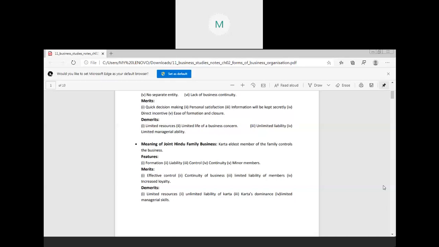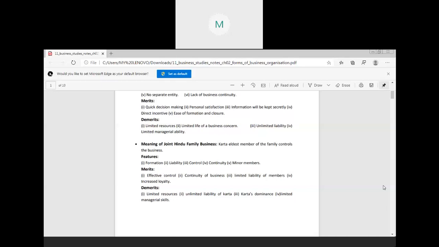Then the second advantage is continuity of business. It means the business continues even on the death of the Karta. Even if the Karta dies, the business continues. The reason is that the next eldest member of the family becomes the Karta, and the business continues even after the death of the Karta. Okay.